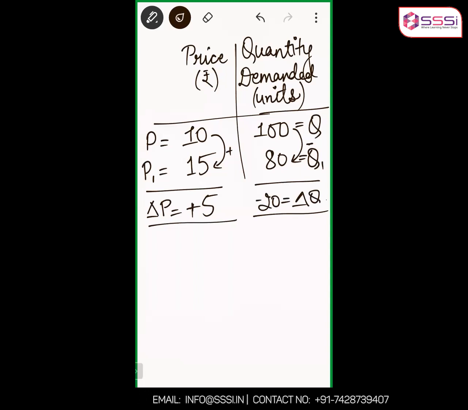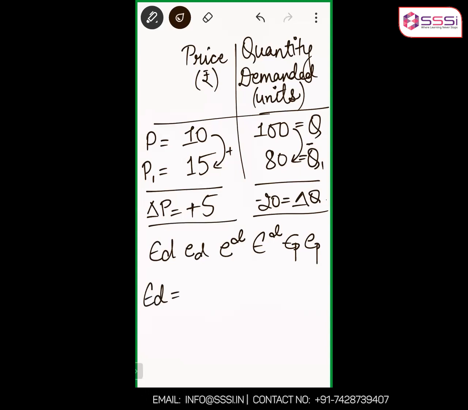Now, don't look at the numbers for now. Just look at the data P, Q, P1, Q1, delta P, delta Q. Now you need to calculate the elasticity. Let's derive the formula. You can represent elasticity of demand by ED or small ed or E superscript D, EP, any way you want. Let me take ED to be this.